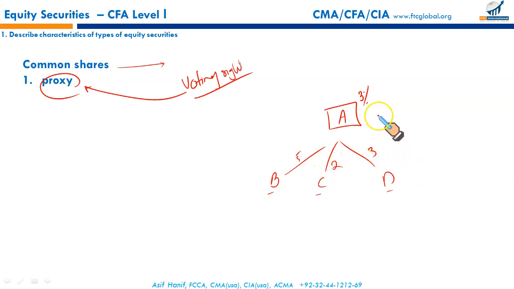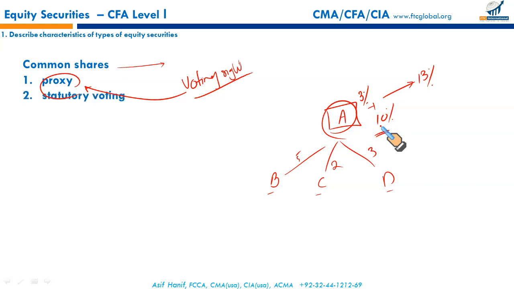So total of 10% holding. So 10% voting right of BCD plus 3% A. So A can exercise a total of 13% votes in the election of directors. This is called proxy. You can authorize an individual, a shareholder, who will exercise your votings on your behalf.